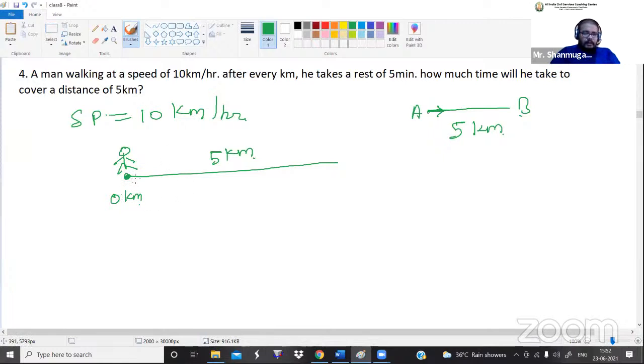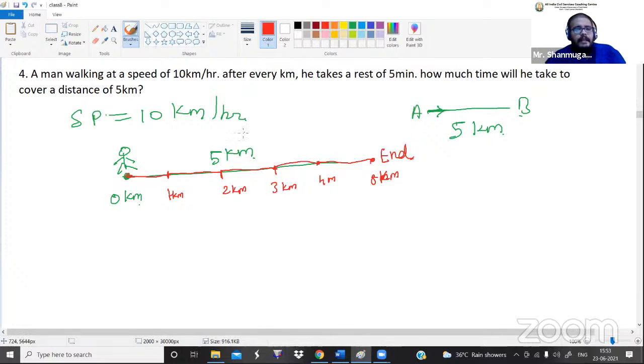So from this point, let me choose some other color, that fellow is traveling like this. He completed 1 kilometer now. From this 1 kilometer, he completed 2 kilometers. Then from here he completed 3 kilometers. From this point, he completed 4 kilometers. From this point, he completed 5 kilometers. So this is the end of the journey.